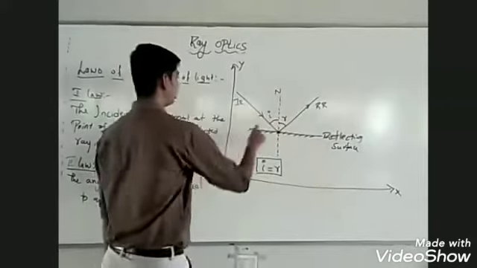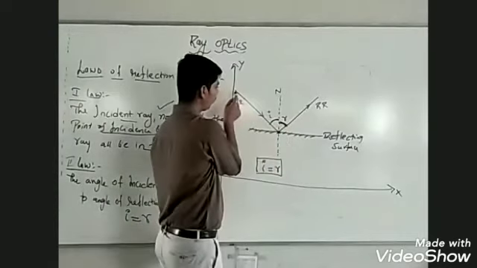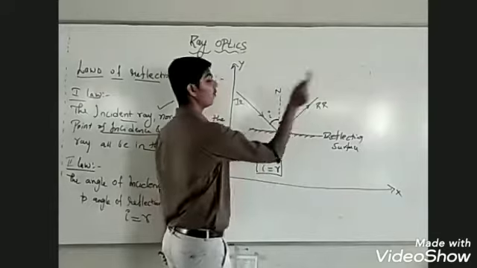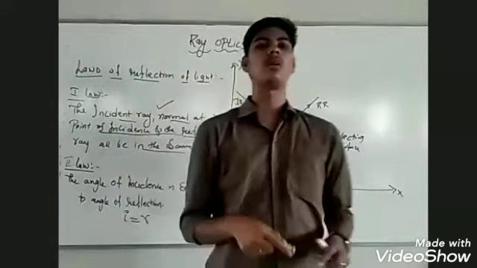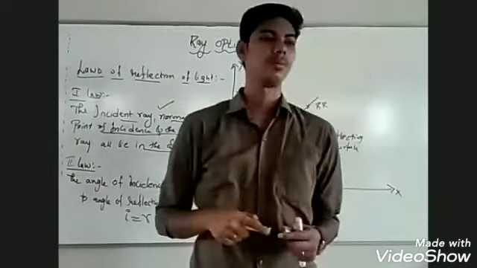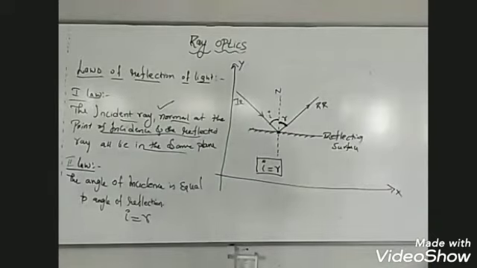And the angle of incidence will always be equal to angle of reflection. If light is incident at 60 degree with the normal, the light gets reflected at 60 degree with the normal. ಎಷ್ಟು angle ನಾಗ light incident ಆಗಿರುತ್ತೋ ಅಷ್ಟು angle ನಾಗ light reflect ಆಗ್ತದೆ. This is all regarding the law of reflection of light.